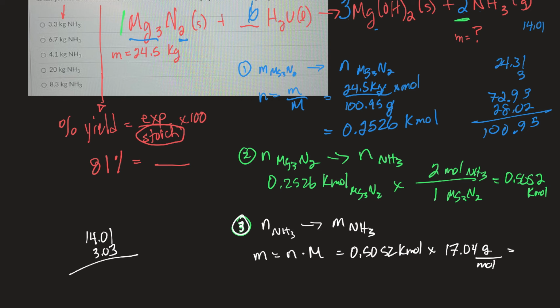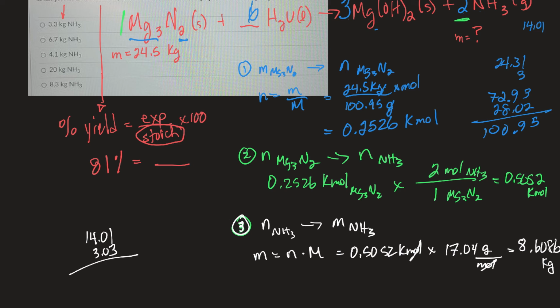So I'll take that number that I just got and times it by 17.04. So I got 8.6086. And the moles cancel out, but the kilo won't, so that'll be kilograms. Okay, so that's theoretically how many kilograms of ammonia I would get.